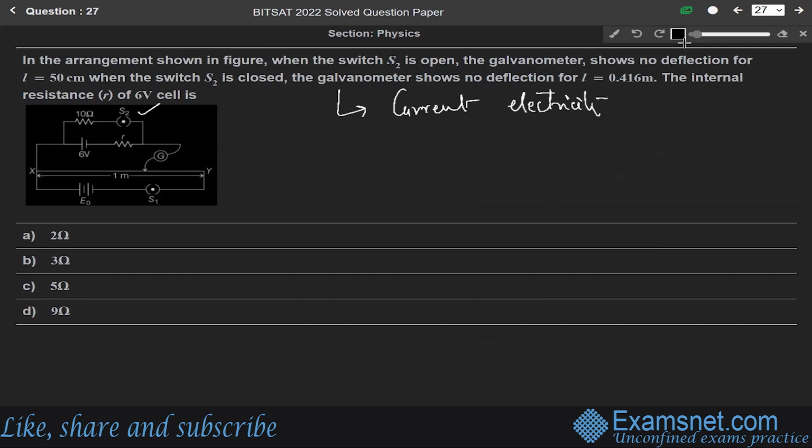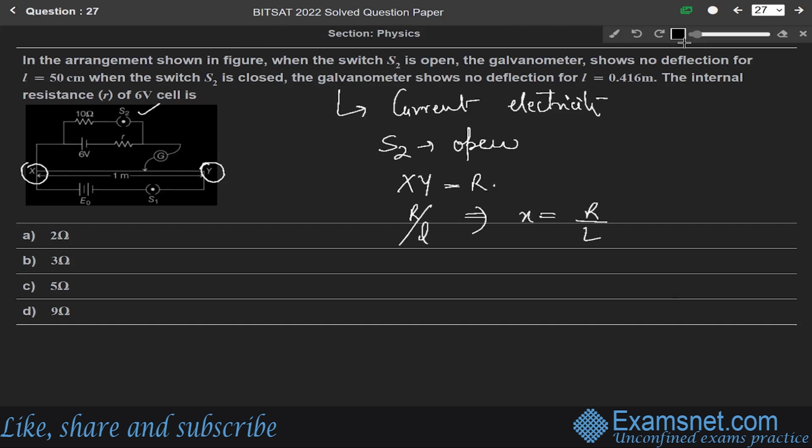Now, according to the question, when S2 is open, let us assume the resistance of XY is R. So the resistance of wire per unit length will be X equals R over L, which is R ohm per meter, since it is R over L, resistance per unit length.